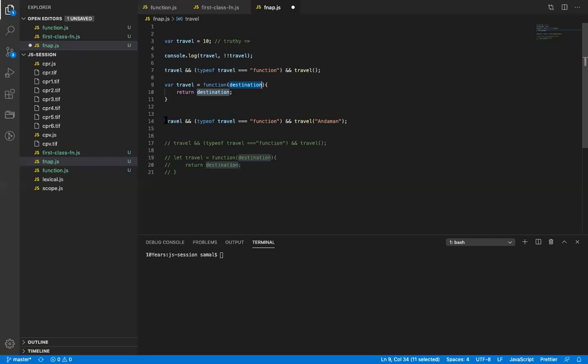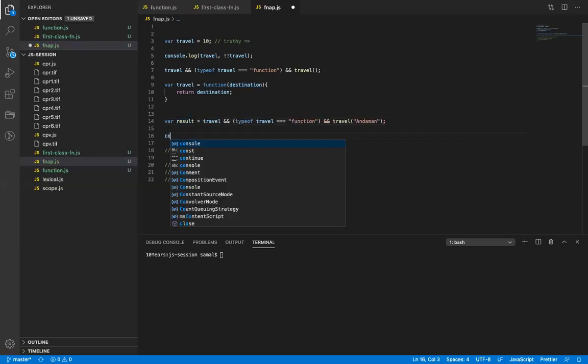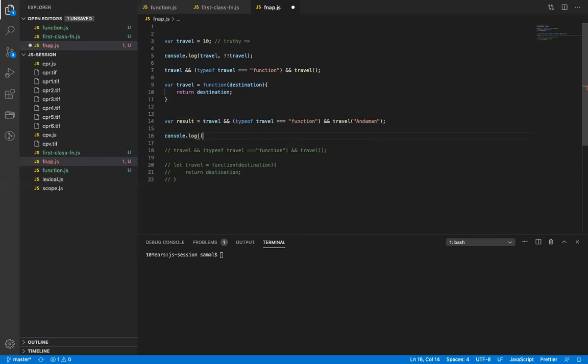So I can basically say let result. So the result will hold the return value of that function. So if I print result, I will get Andaman. I hope this is clear.